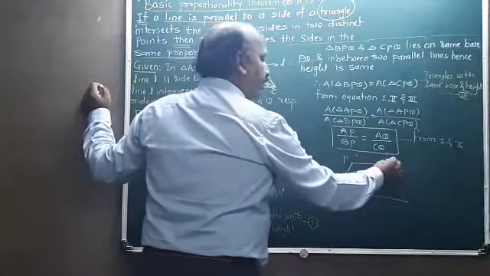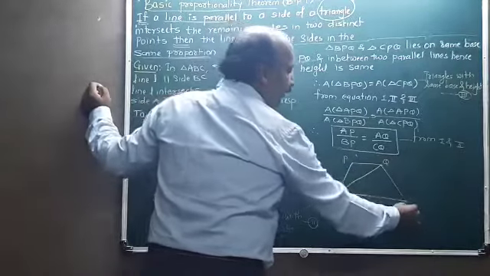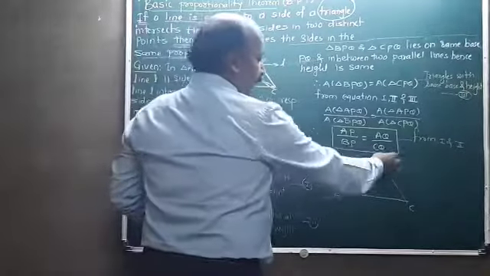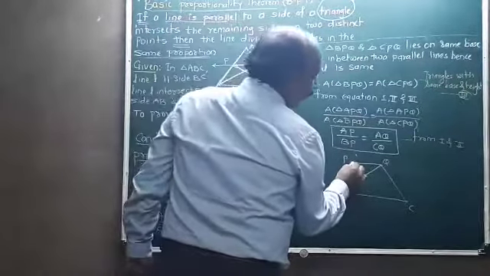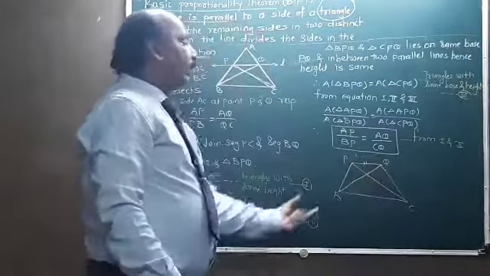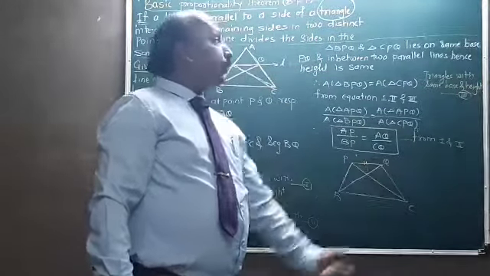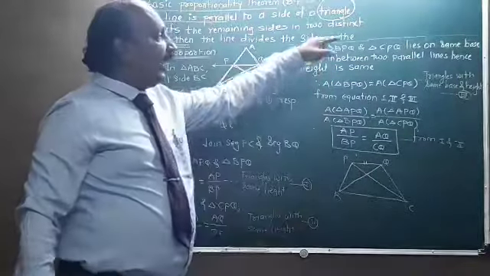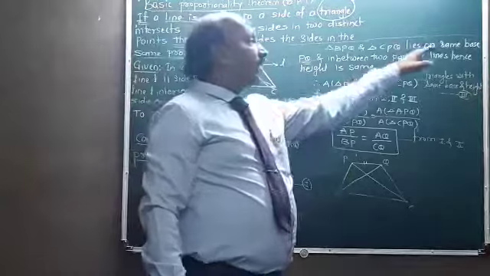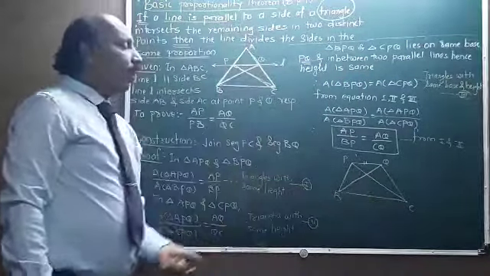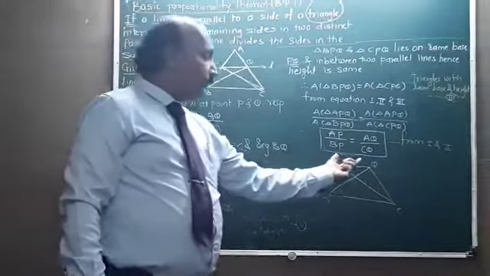This is P, this is Q, this is B, and this is C. So the first triangle is BPQ, and another triangle is CPQ. In these two triangles, PQ is the common base. So first I write here, triangle BPQ and triangle CPQ lie on the same base PQ.